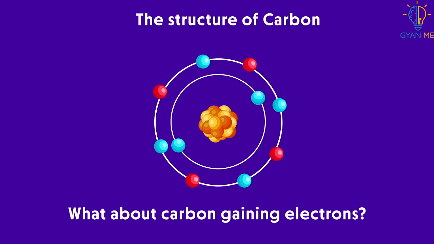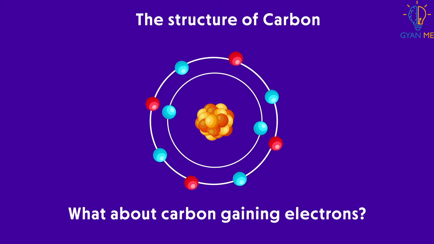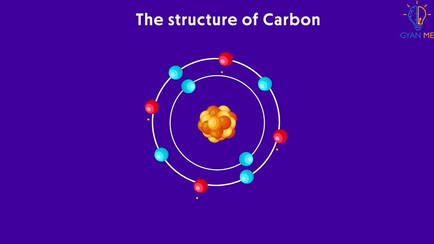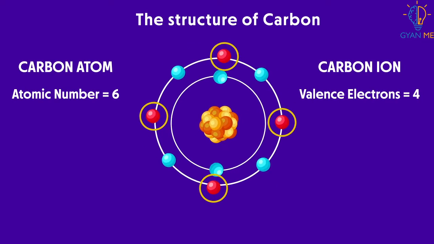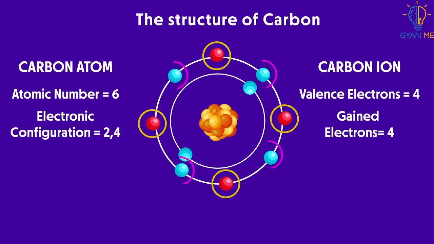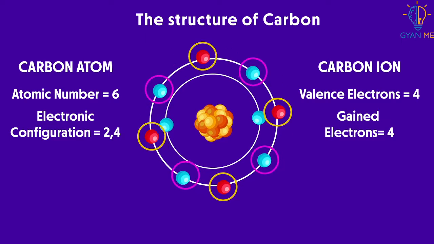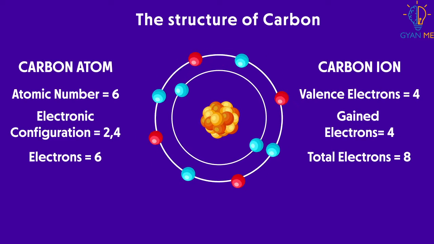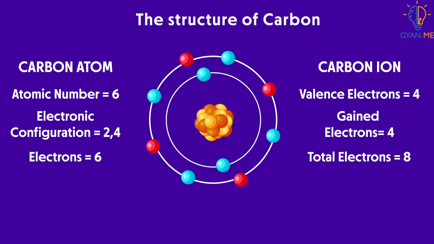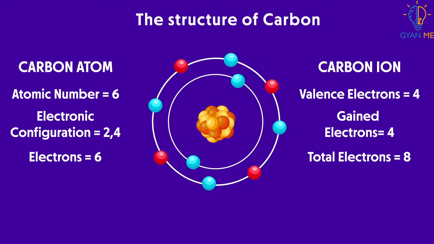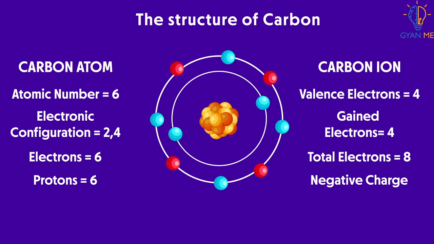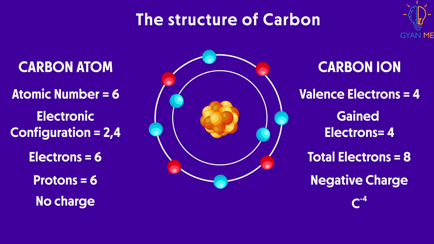Now, what about carbon gaining electrons? If carbon gains 4 electrons, it will now have an extra 4 electrons in its orbit. However, protons are still the same, 6. Thus, it forms an atom with a negative charge on it, or ion called as anion.